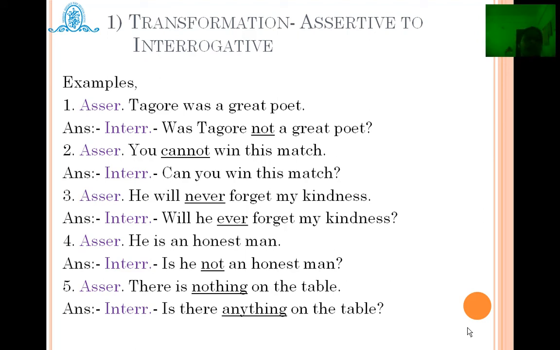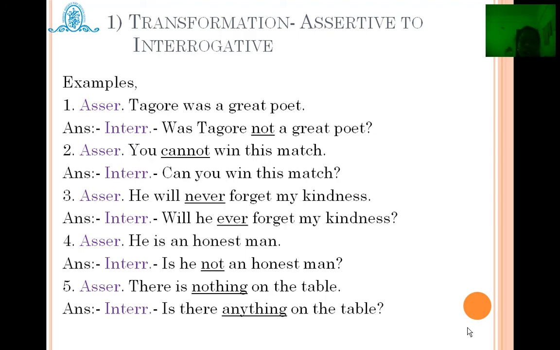Like that, second, you cannot win this match. This is already negative in sense, so in interrogative it can become positive. Can you win this match? Yes, or maybe not. So you cannot win this match. Third, he will never forget my kindness. Again negative. In interrogative it will become positive. That is, will he ever forget my kindness? The answer is never. He is an honest man. Is he not an honest man? It means he is really an honest man. Next, there is nothing on the table.